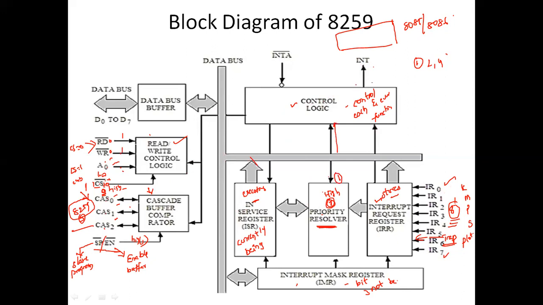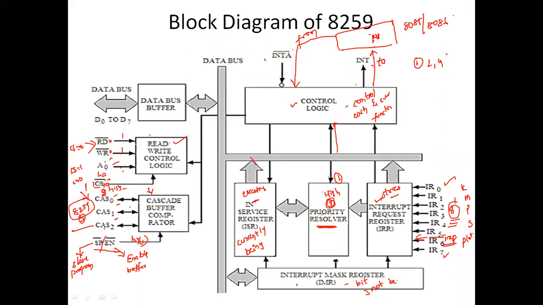By this control logic, it is going to send a request to the microprocessor to service the request. After receiving this, the microprocessor will give an acknowledgement through INTA bar that it has received your service request. That is the purpose of INT and INTA. INT is nothing but the interrupt to the microprocessor. INTA bar is the interrupt acknowledgement from the microprocessor.